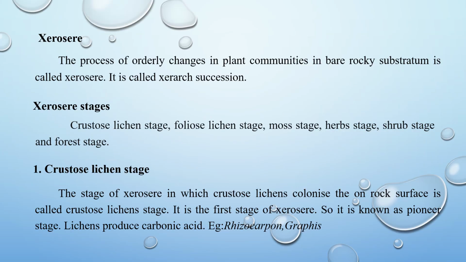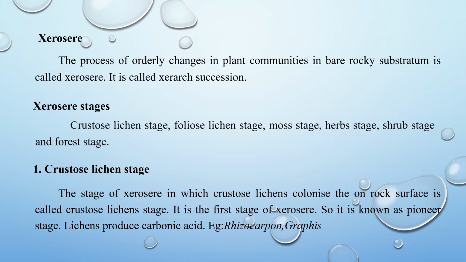Xerosere. The process of orderly changes in plant communities on a bare rocky substratum is called xerosere. The several stages of xerosere are as follows: crustose lichen stage, foliose lichen stage, moss stage, herb stage, shrub stage, forest stage.